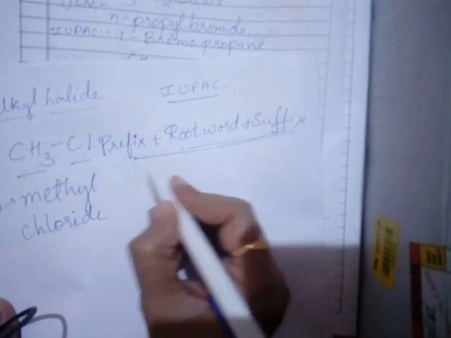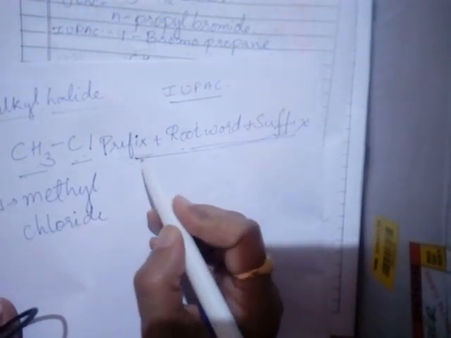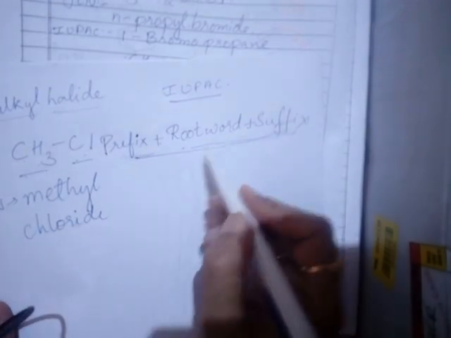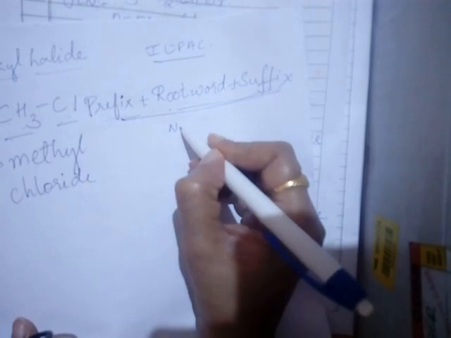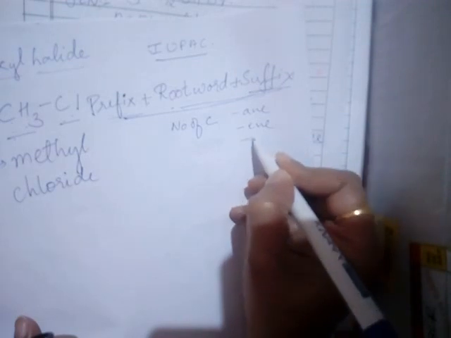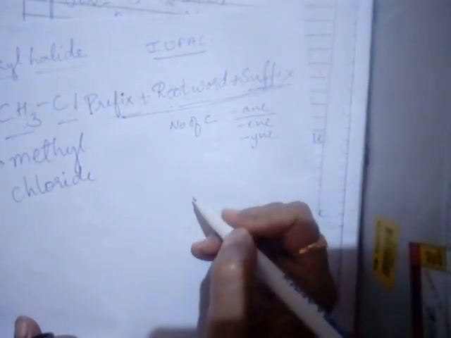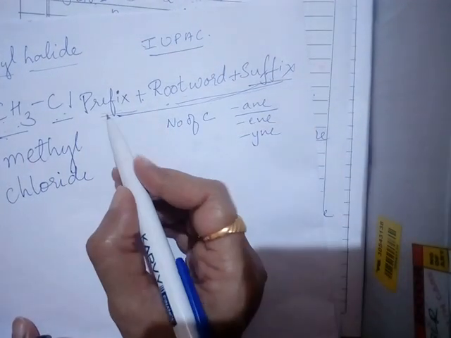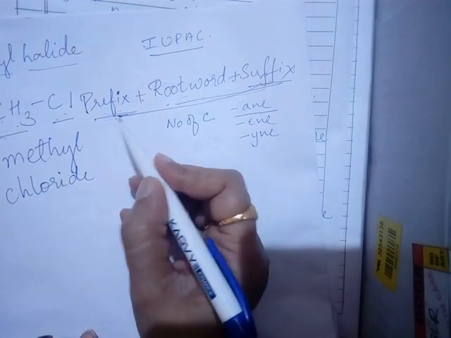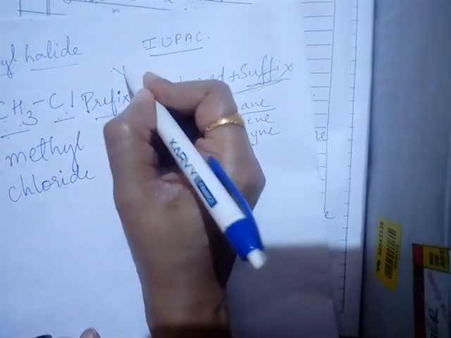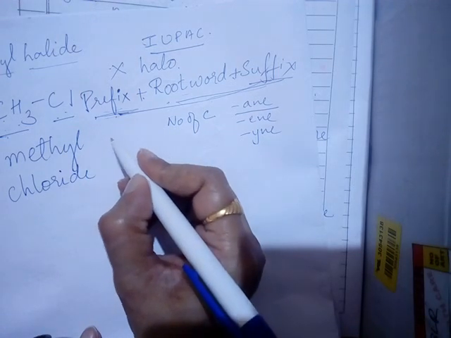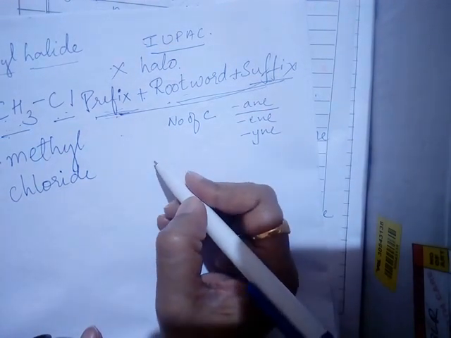The root word and suffix are compulsory, while the prefix may or may not be there, but in haloalkanes and haloarenes we need the prefix. The root word indicates the number of carbon atoms. The suffix indicates either a single bond, ane, a double bond, ene, or a triple bond, yne. Here we are dealing with alkanes. Then along with that we have the prefix. Halo is the prefix for halides X. If you have Cl, it is chloro. If you have bromine, it is bromo, and so on.